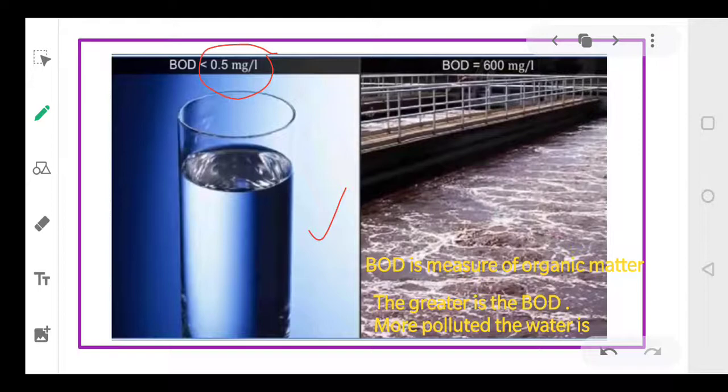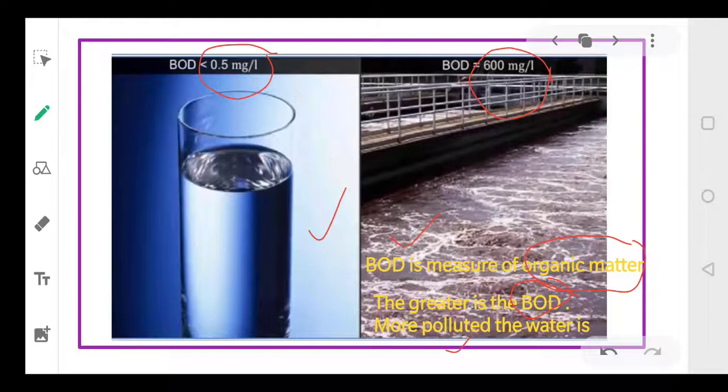But the BOD of sewage water can be even 600 milligrams per liter and even more than this. So we can say that BOD is a measure of the organic matter. The more the oxygen demand, the more waste matter is present in the water, and the dirtier the water is. So the greater the BOD, the more polluted the water is. The more oxygen we need to clean the water, the dirtier it is, and that is why a large amount of BOD is required.